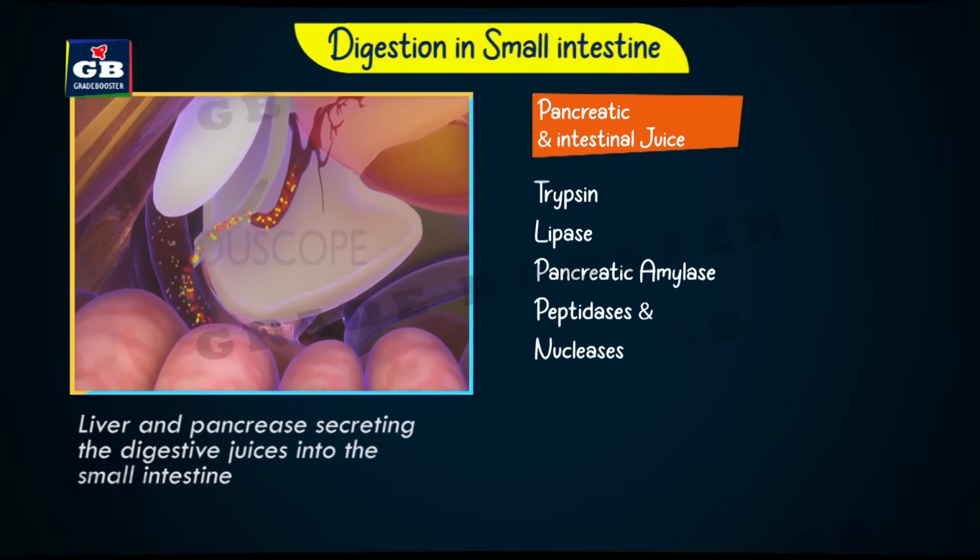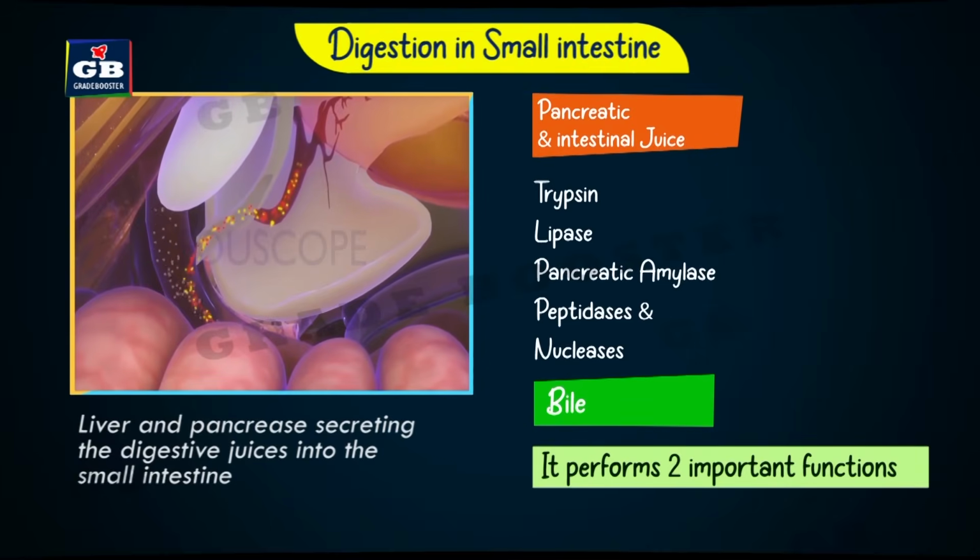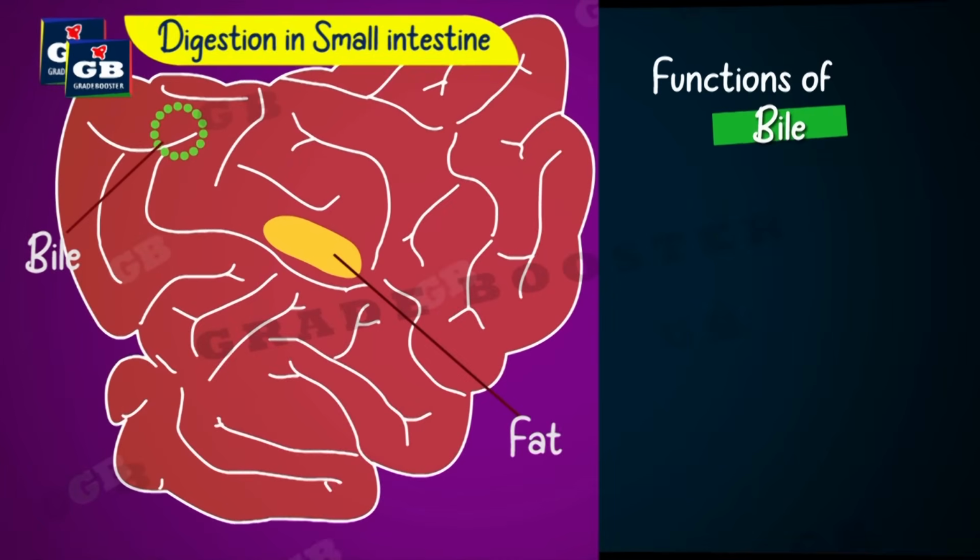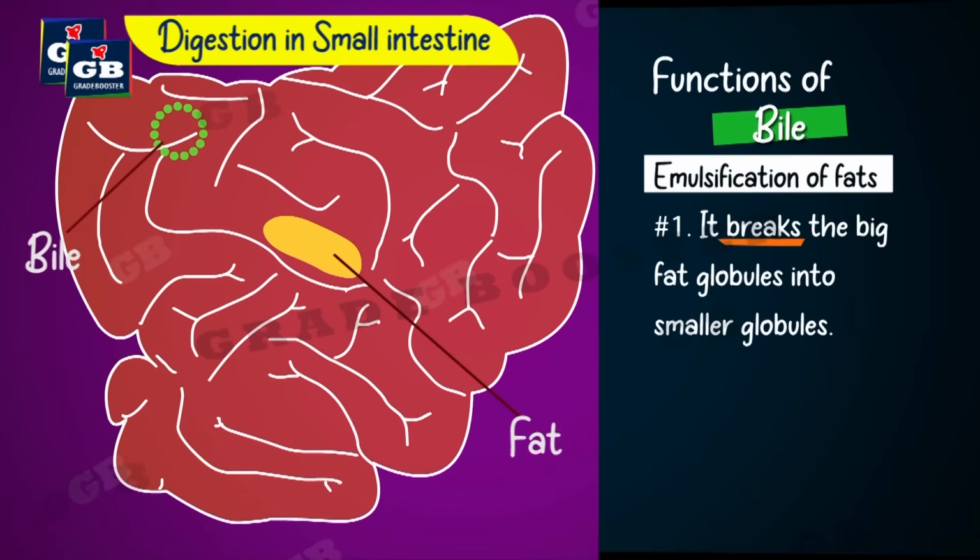The bile juice that comes from the liver does two important jobs. 1. Emulsification of fats means converting the bigger fat droplets into smaller fat droplets. By doing this, the surface area of the fat droplets increases. Due to increased surface area, enzymes can digest these fat droplets more efficiently.